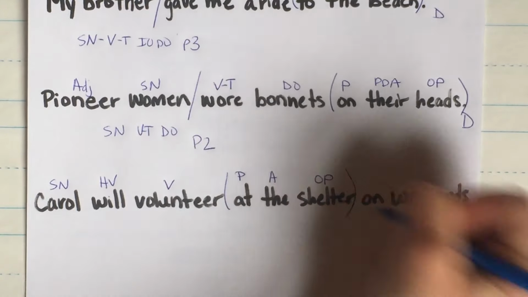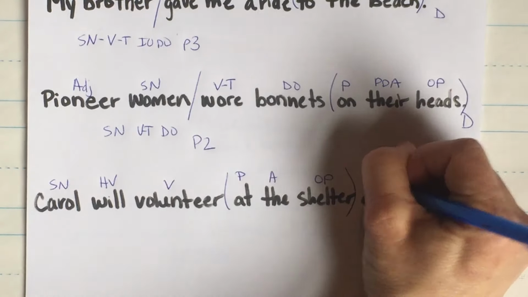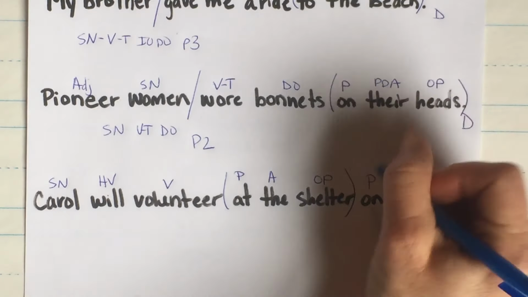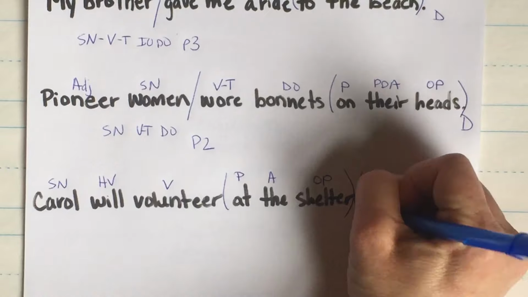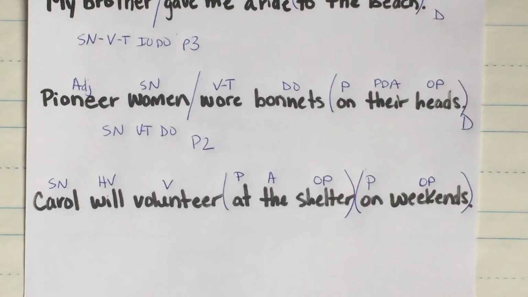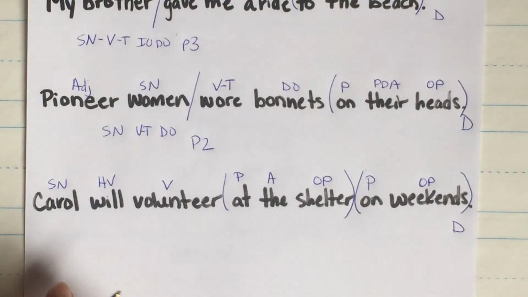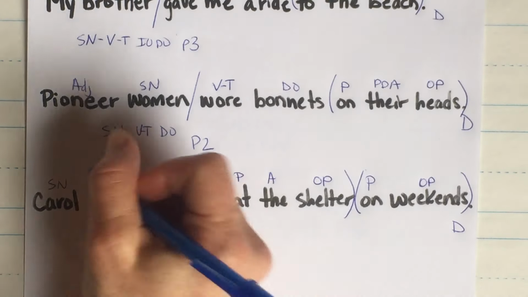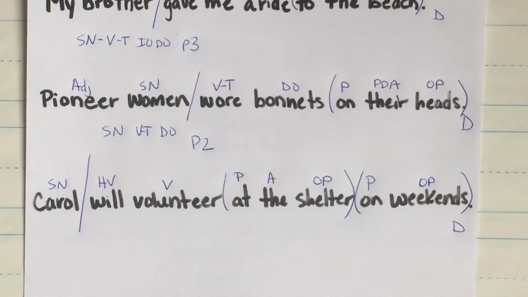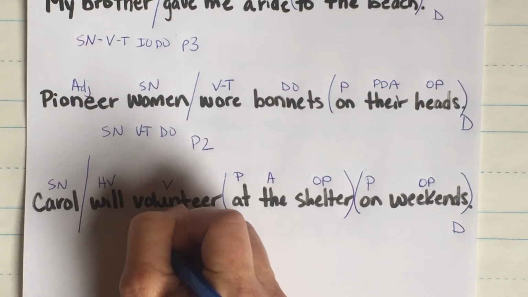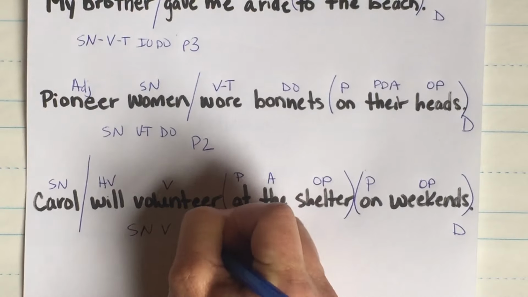At the shelter, prepositional phrase. On, preposition. On what? Weekends. Object of the preposition. On weekends, prepositional phrase. This is a declarative sentence. Divide between the subject and the predicate. Right here, Carol will. This is a subject, noun, verb, pattern 1 sentence.